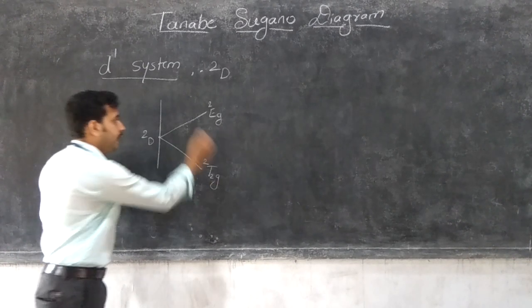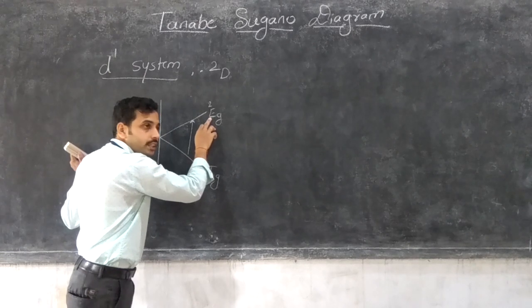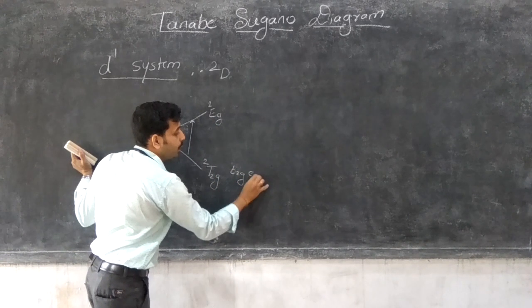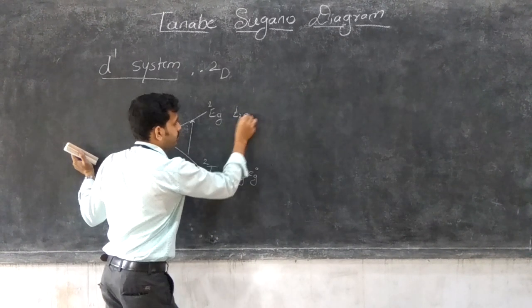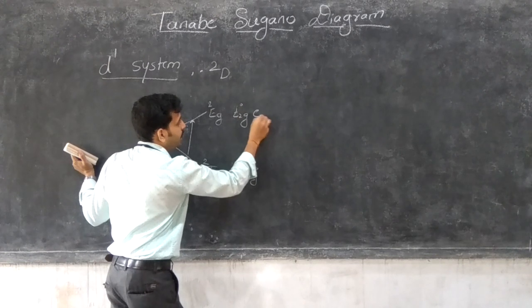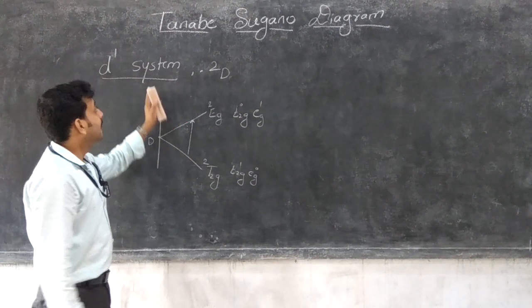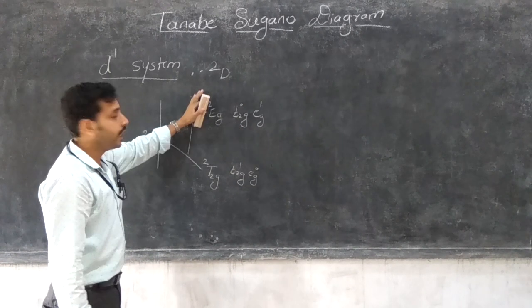It's only one electronic transition, called 2T2G to 2EG. Means its transition is T2G1 EG0 to T2G0 EG1 transition. Because of octahedral geometry, it's the right half of the Orgel diagram. That is an Orgel diagram.